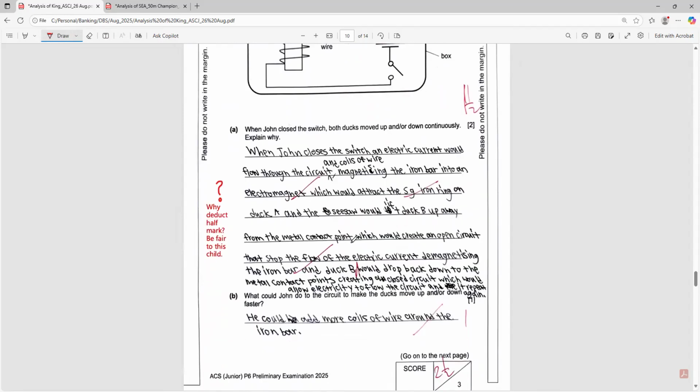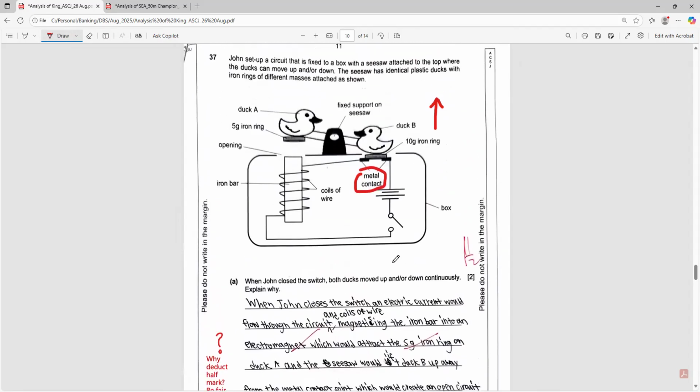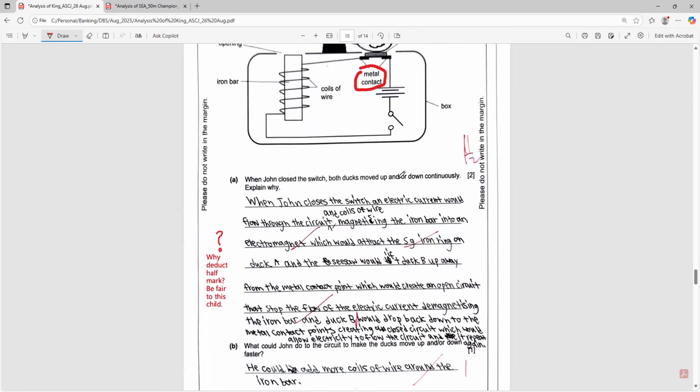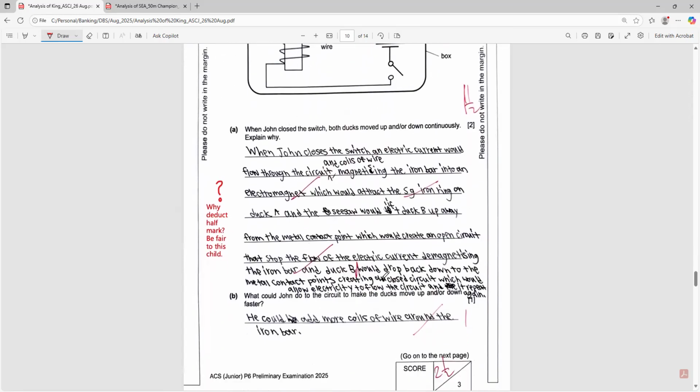Very good answering. Create an open circuit that would stop the flow of electric current, demagnetizing the iron bar. Duct B would drop back. Yeah, because if demagnetized, it will drop back, correct? Because no more attracting. So duct B will drop back because it's heavier, greater mass, okay? Creating the closed circuit, which will allow the electric current to repeat again.